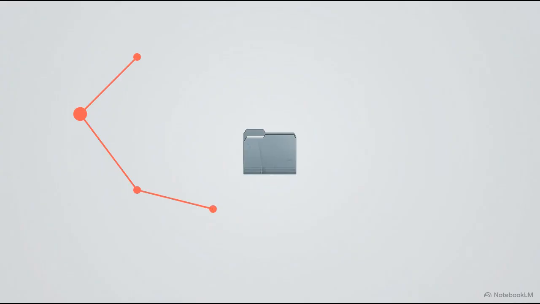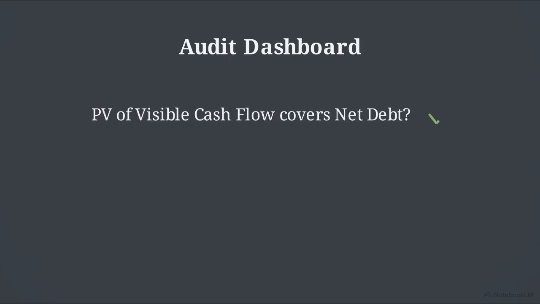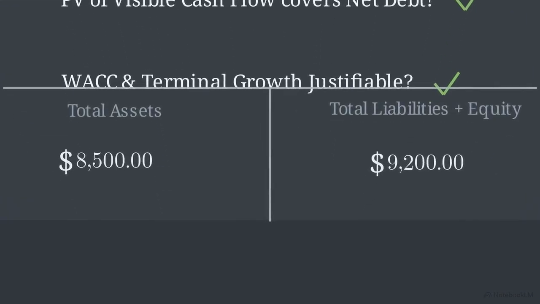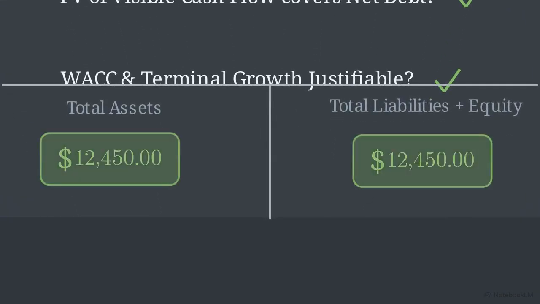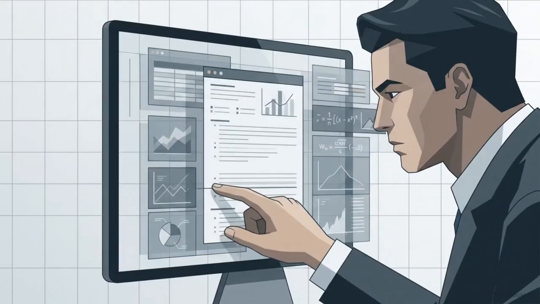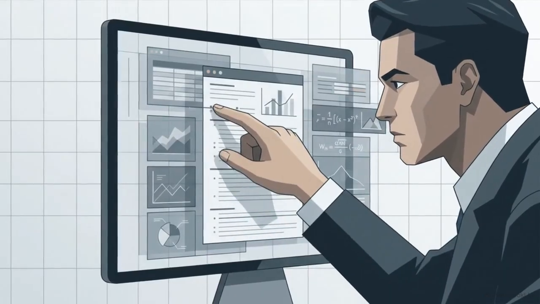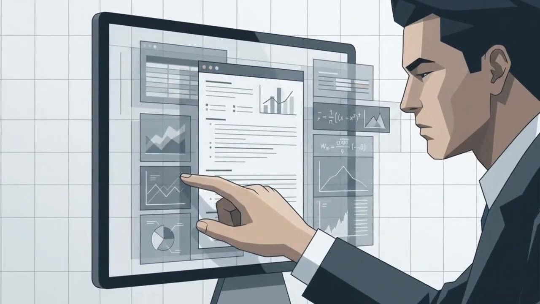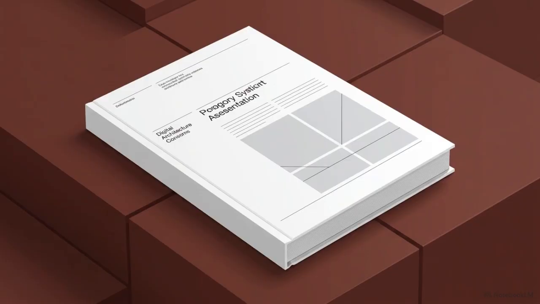With the structure built, rigorous stress testing begins. Does the present value of the visible cash flow cover current net debt? Are WACC and terminal growth rates justifiable? Ultimately, the model must flawlessly generate a balancing balance sheet, where total assets perfectly equal liabilities plus equity. A successful deal analysis relies on a meticulously constructed and audited system. When every module is tied to a balancing balance sheet, the spreadsheet provides a defensible representation of the acquisition's financial impact.